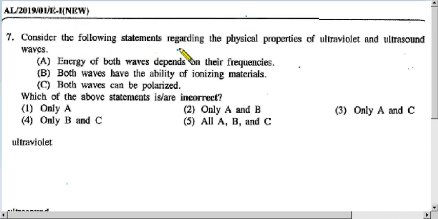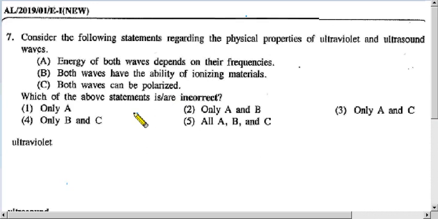Consider the following statements regarding the physical properties of ultraviolet and ultrasound waves. Statement A: energy of both waves depends on their frequencies. Statement B: both waves have the ability of ionizing materials. Statement C: both waves can be polarized. So take A first.